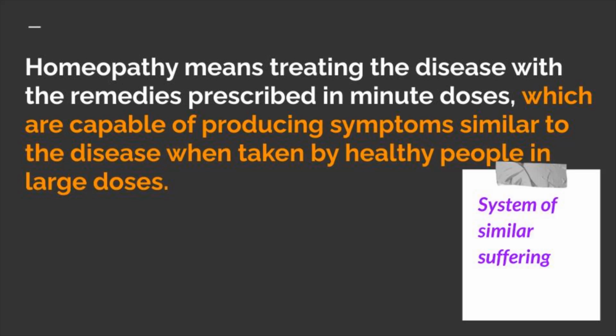Now come to the basic concept of this homeopathic system of medicine, the system of similar suffering. What does it mean? It means treating the disease with remedies prescribed in minor doses, which are capable of producing the same or similar symptoms of the disease when they are taken by a healthy individual in large doses.